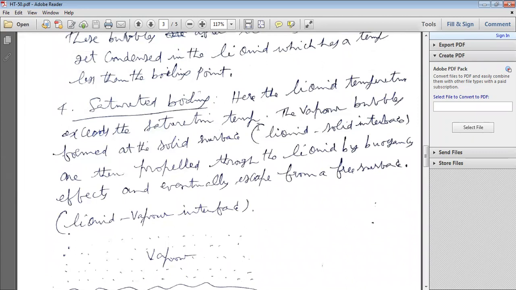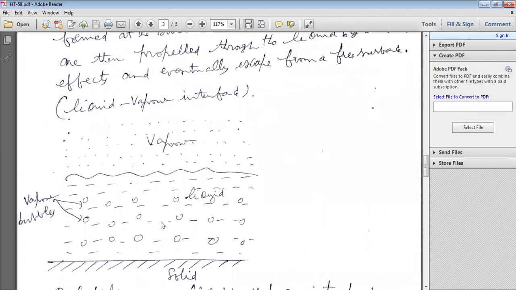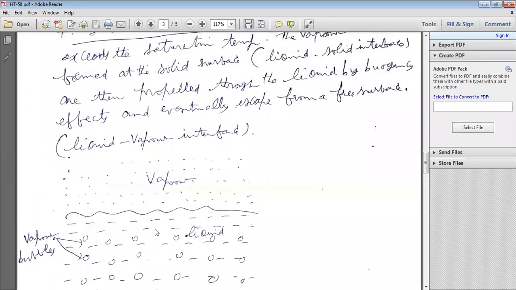And finally, once the temperature of the liquid exceeds the saturation temperature, the vapor bubbles formed here move from the liquid phase to the vapor phase, from the liquid area to the vapor area.